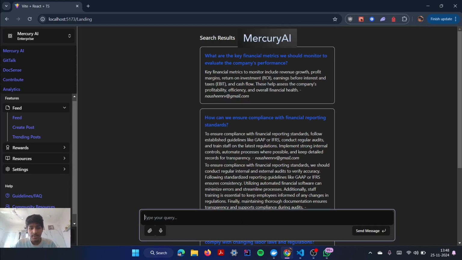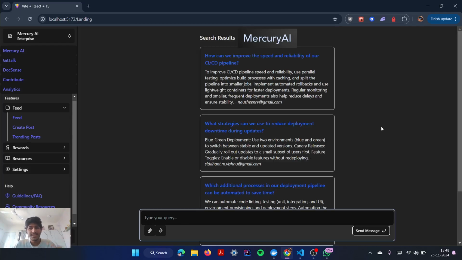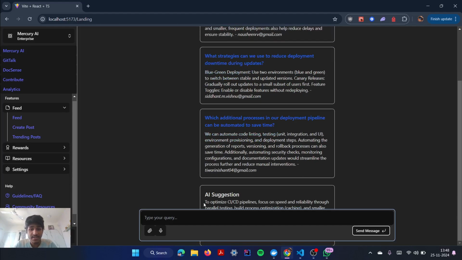So let's ask another query. You get CI/CD pipelines, the question, the answer with the AI generated response. Let's get into contributor repo.